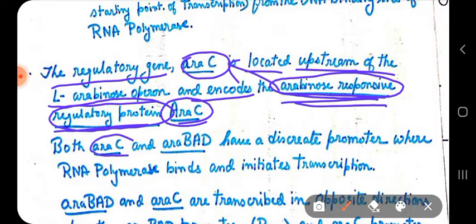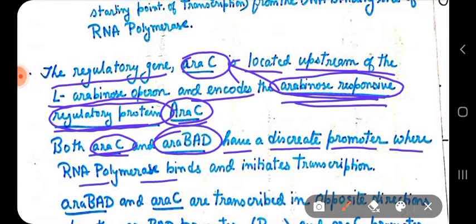Both ARA-C and ARA-BAD have a discrete promoter where RNA polymerase binds and initiates transcription. ARA-BAD are the structural genes which deal with arabinose, and ARA-C will regulate the expression of the ARA-BAD genes.